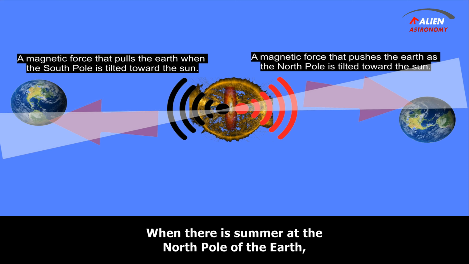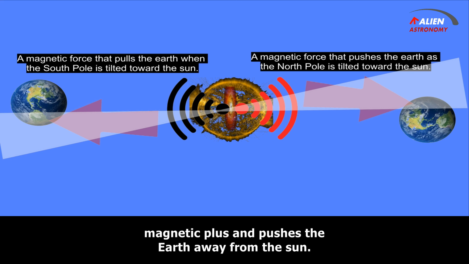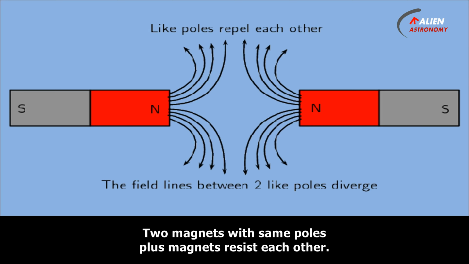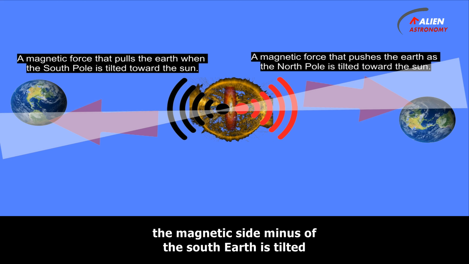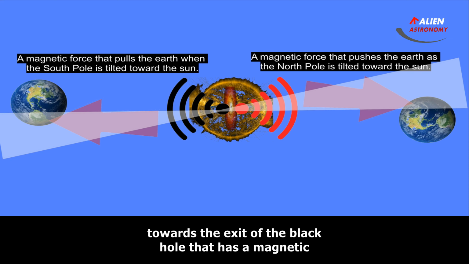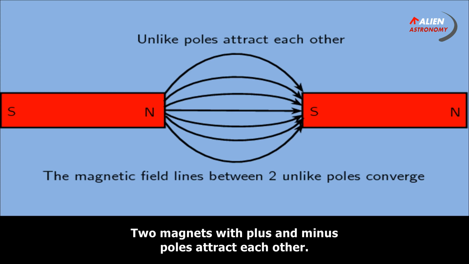When there is summer at the North Pole of the Earth, the magnetic side plus of the Earth is tilted towards the exit of the black hole that has a magnetic plus and pushes the Earth away from the Sun. Two magnets with same poles, plus and plus, resist each other. And when there is winter in the North Pole of the Earth, the magnetic side minus of the South Earth is tilted towards the exit of the black hole that has a magnetic plus force, and that pulls the Earth to the Sun. Two magnets with plus and minus poles attract each other.